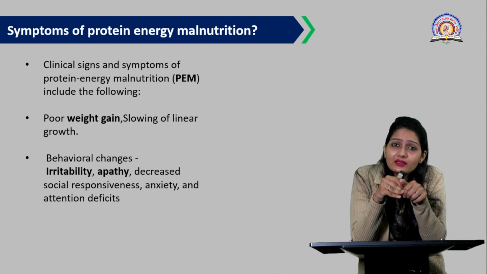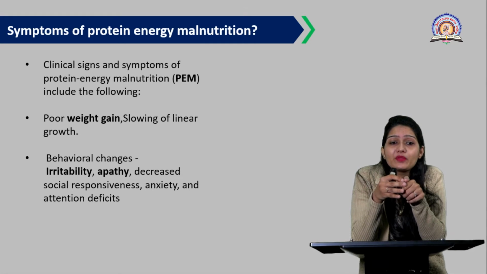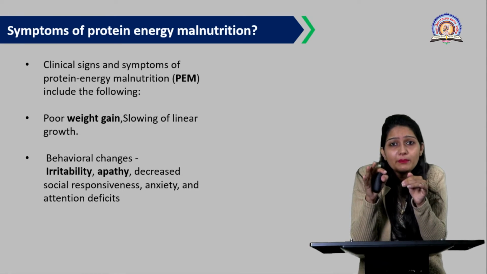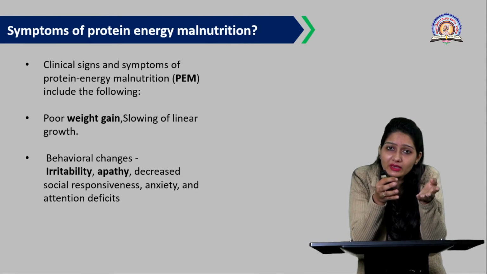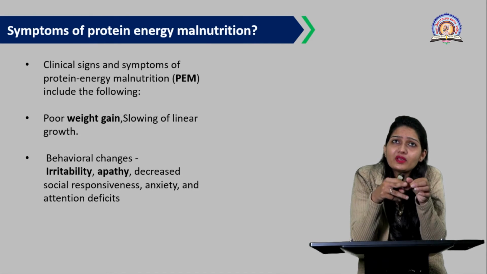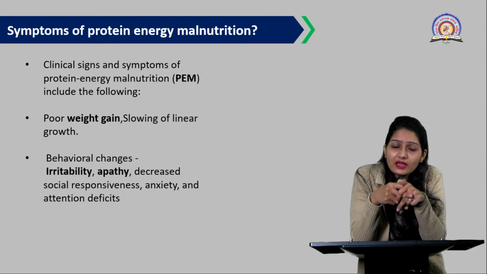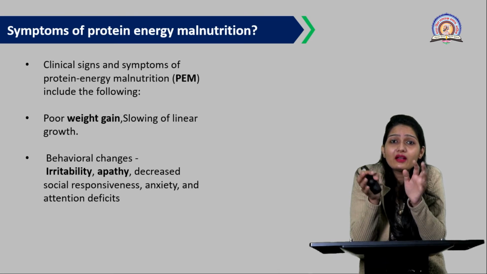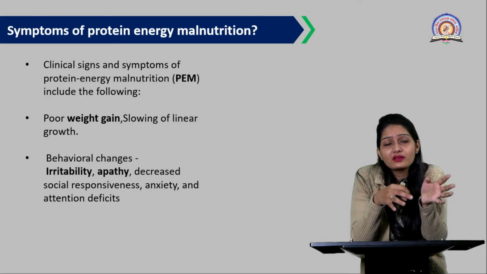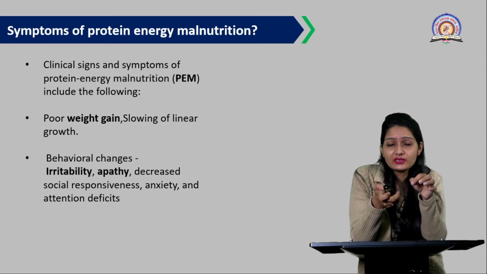Then we can see apathy in them. Apathy is nothing but a kind of depression in children. Then decreased social responsiveness, that means they hide themselves from people, which you can call homesickness. Then anxiety, which is a kind of worry, and attention deficit, that is, they do not like attention. They hide themselves from people, they are homesick. These conditions develop due to protein energy malnutrition in children.